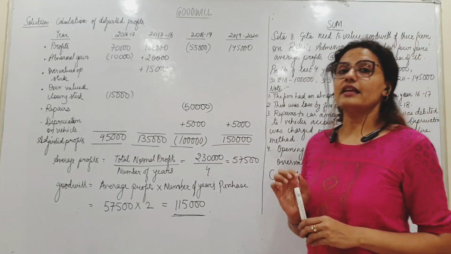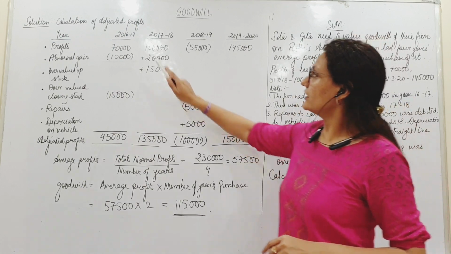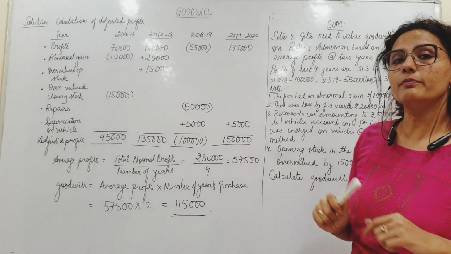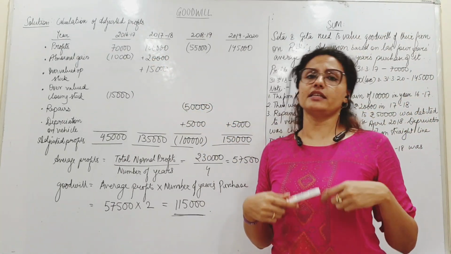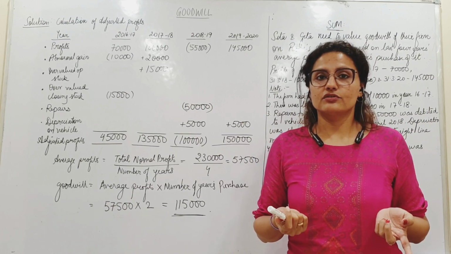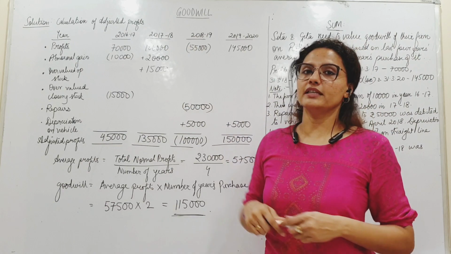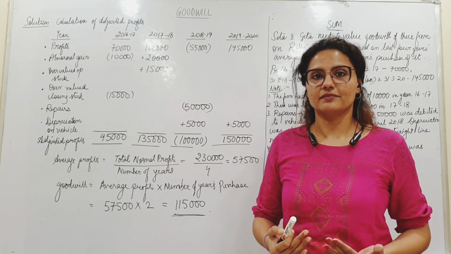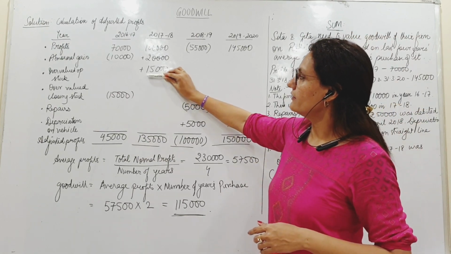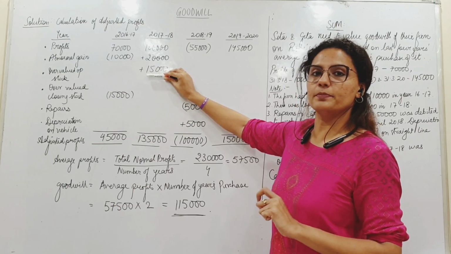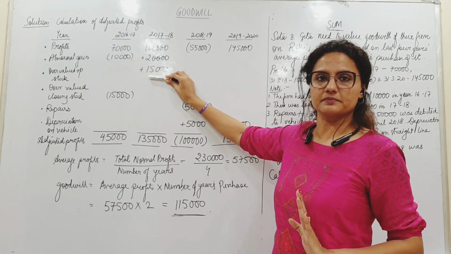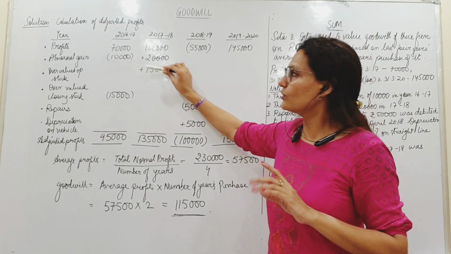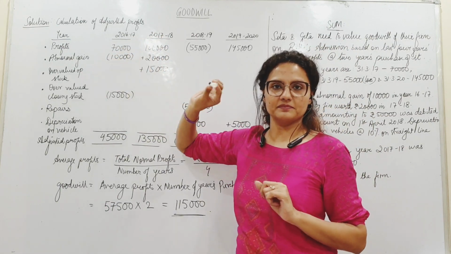Opening stock in the year 17-18, कौन सा ईयर है? 17-18. इस साल का ओपनिंग स्टॉक was overvalued by 15,000. 15,000 से ओवर वैल्यू हो गया, which is wrong. So now ओवर वैल्यू हो गया ओपनिंग स्टॉक. ओपनिंग स्टॉक is my expense. एक्सपेंस ज्यादा लिख के दे दिया मैंने, तो प्रॉफिट्स कम हो गया था, राइट? So कम हो गया तो ऐड करो 15,000. Overvaluation of opening stock added back to the profits of this year. ये जो स्टॉक है, ये ओपनिंग स्टॉक इस साल का है. The same stock was closing stock of the previous year. Again, this is applied.